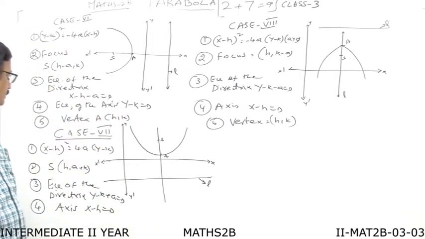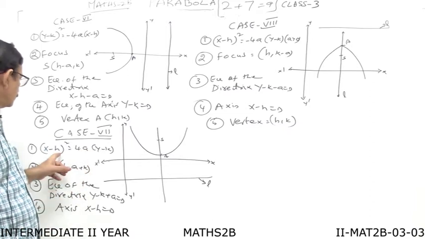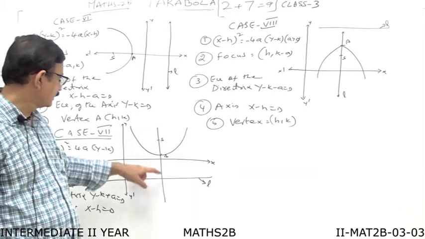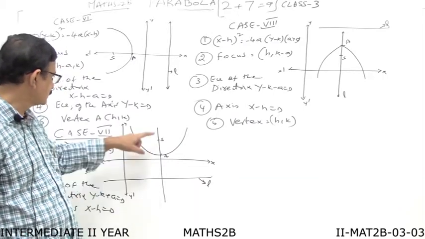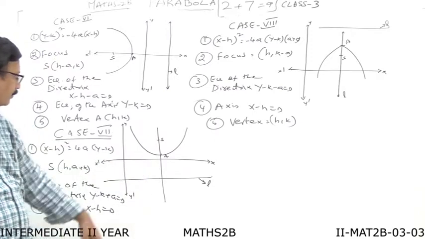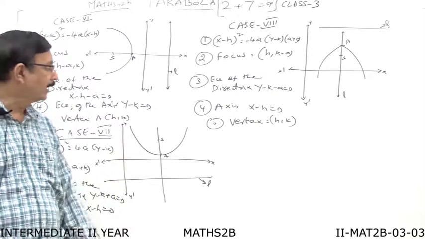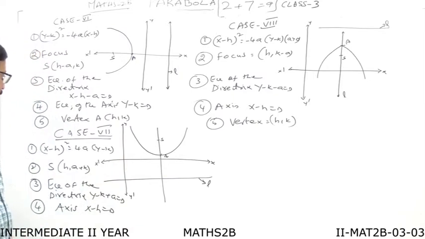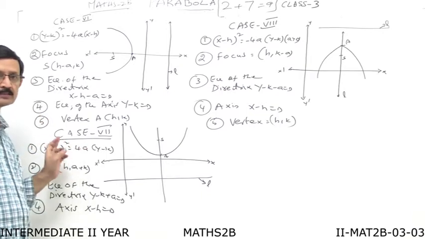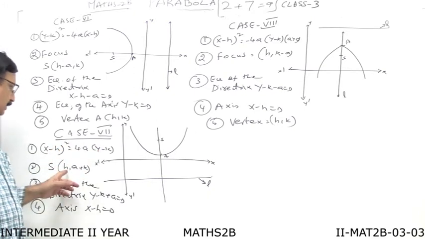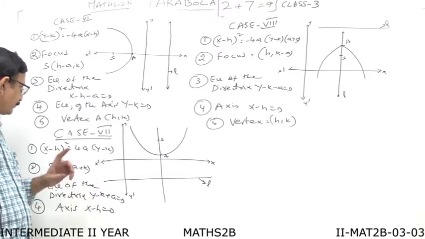If you take case 7, in this one, this is the parabola. Now this is the axis, and here you have to remember one important point. What is that? This axis is parallel to the y-axis. So in this case we can take the equation of the parabola as (x minus h) whole squared is equal to 4a into (y minus k), and the coordinates of S are (h, a plus k).